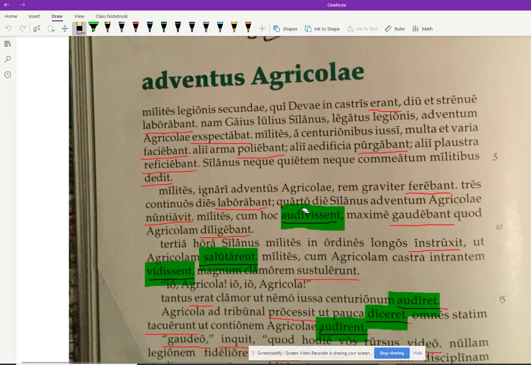All right. So that's adventus Agricolae. So I think chapter 27. We have a few more uses of the subjunctive.